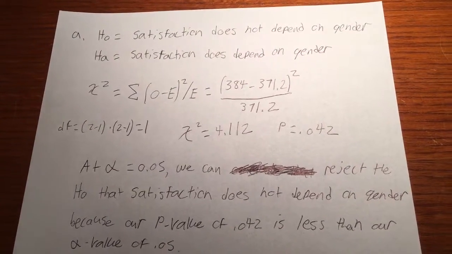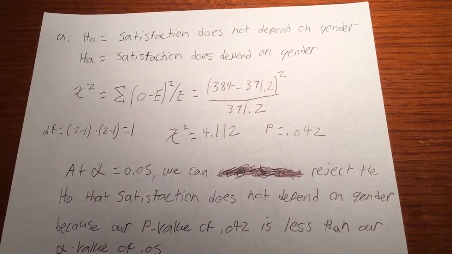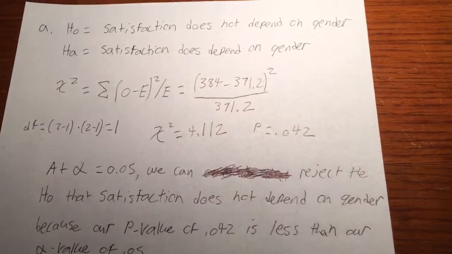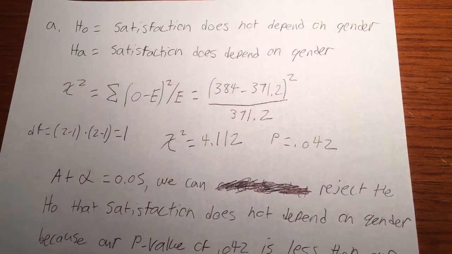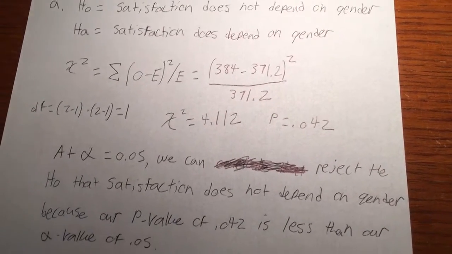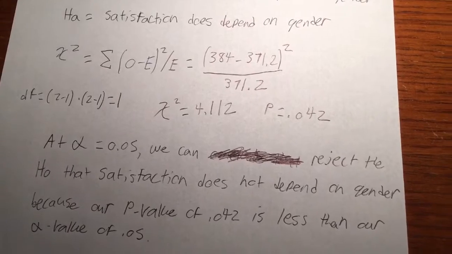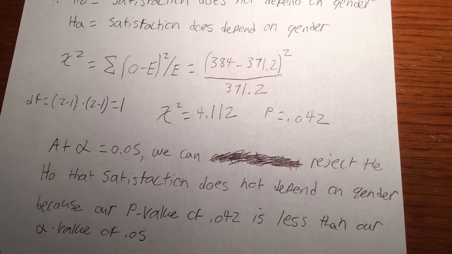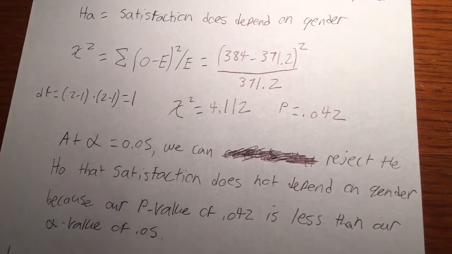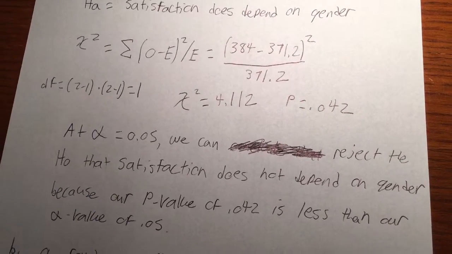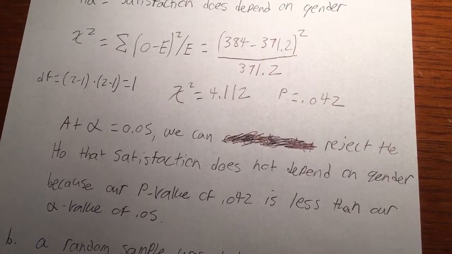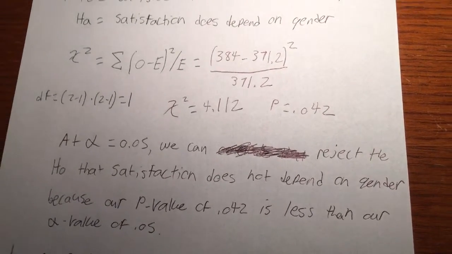In this video, we will be going through a problem using a chi-square test. So part A asks, using a significance level of 0.05, so that will be our alpha value, conduct an appropriate test to determine if, for adult residents of this county, there is an association between gender and whether or not they are satisfied with services offered by the hospital.